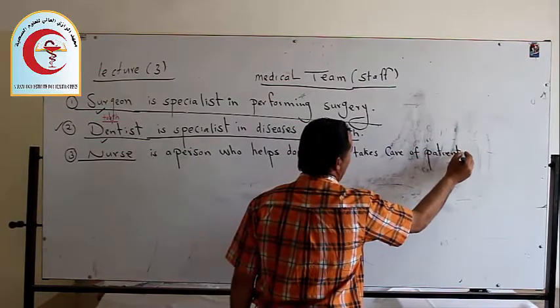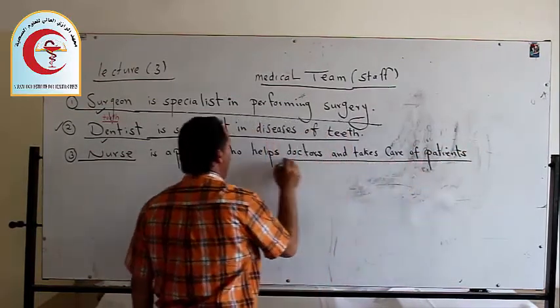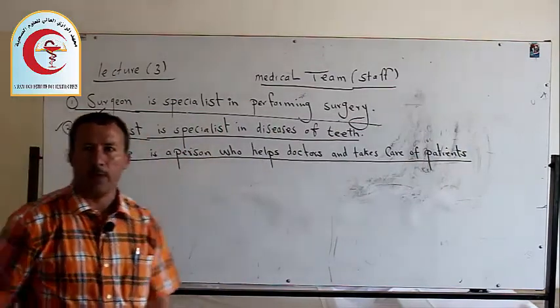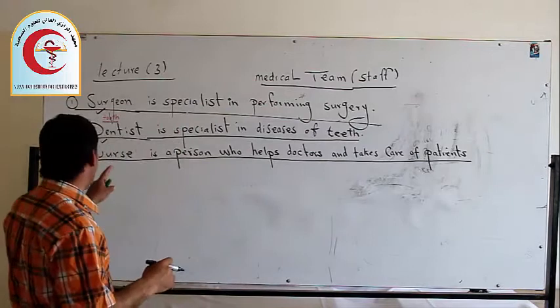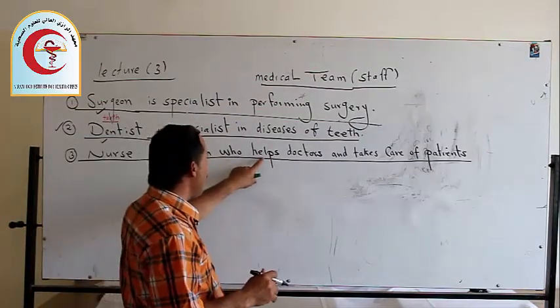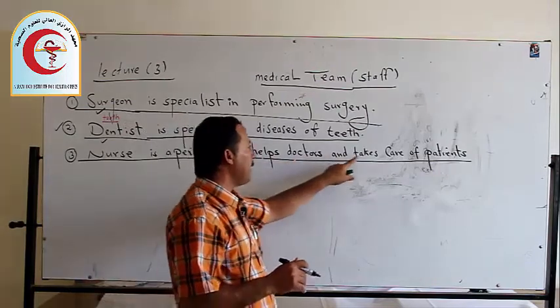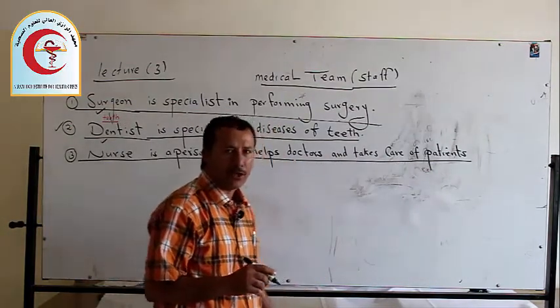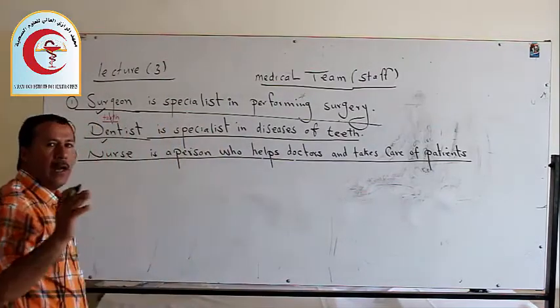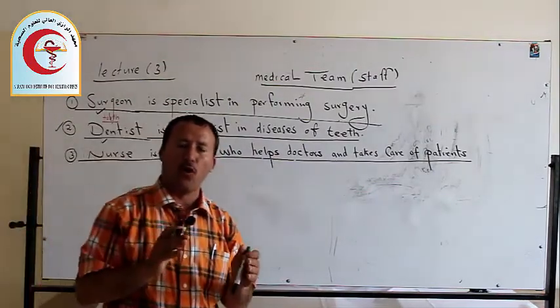A nurse is a person who helps doctors and takes care of patients. Now let's go to the next one.